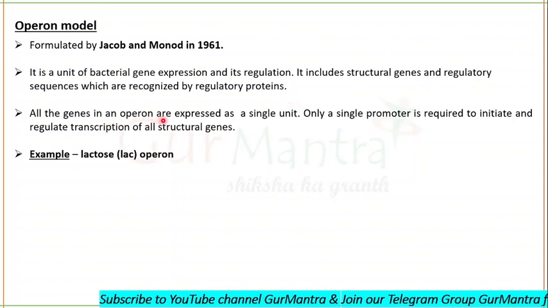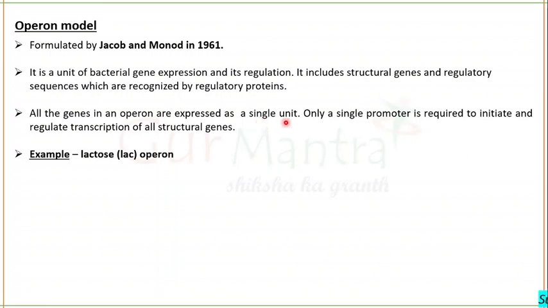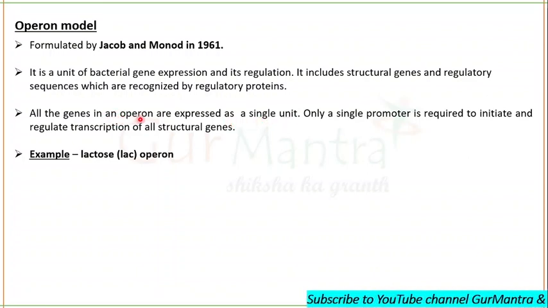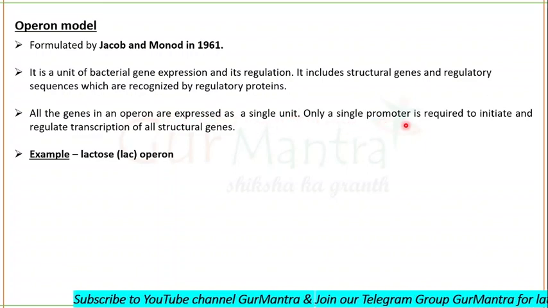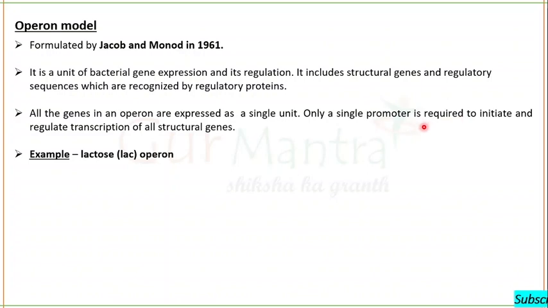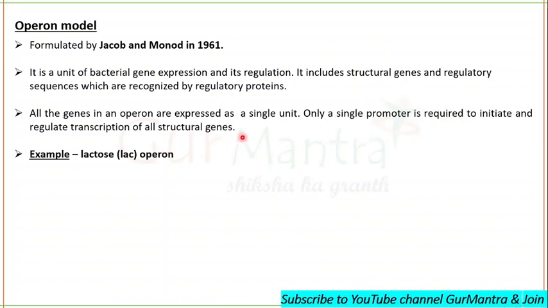All the genes in an operon are expressed as a single unit. Remember this, that all the genes in an operon are expressed as a single unit. Only a single promoter is required to initiate and regulate transcription of all structural genes.